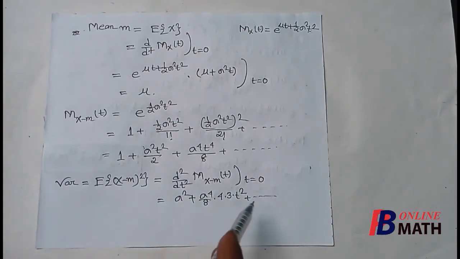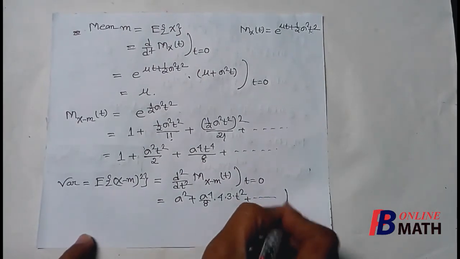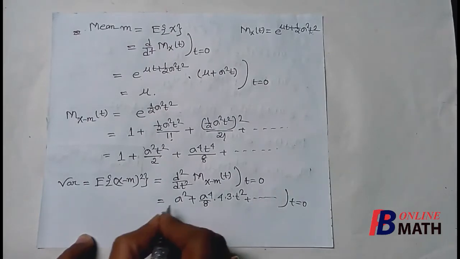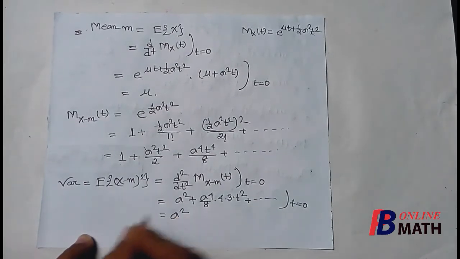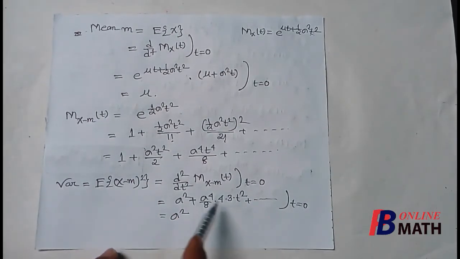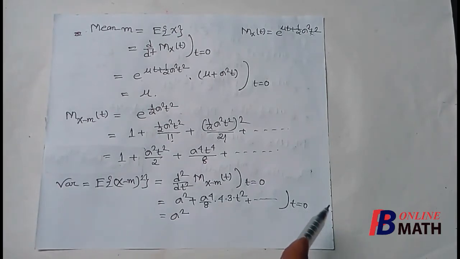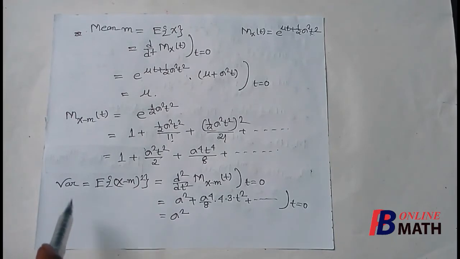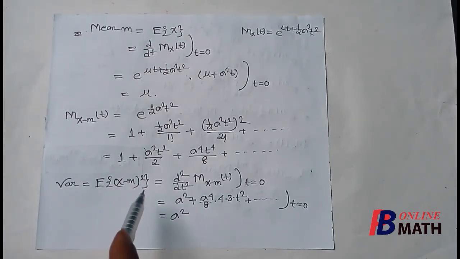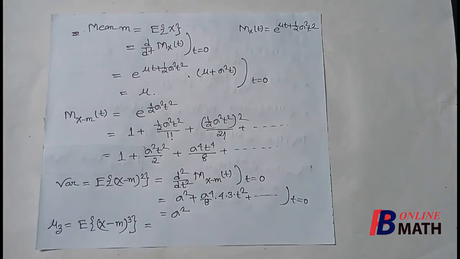And here we find that the terms are in increasing power of t. Next, if we put t equal to 0 here, we find that it is sigma square, because all the remaining terms will be cancelled out, because the terms contain the positive power of t. So the variance, that is the second order central moment for normal distribution, is sigma square. So this is the variance, and the standard deviation will be sigma.